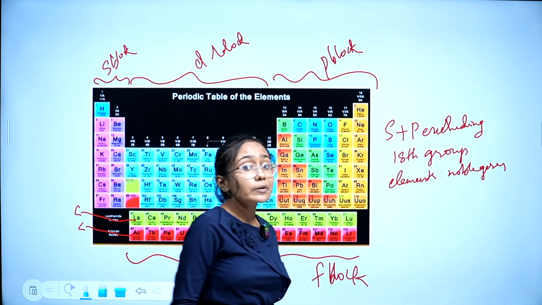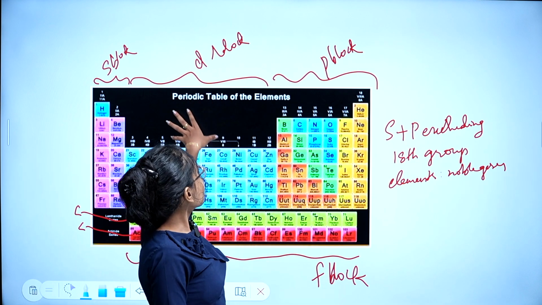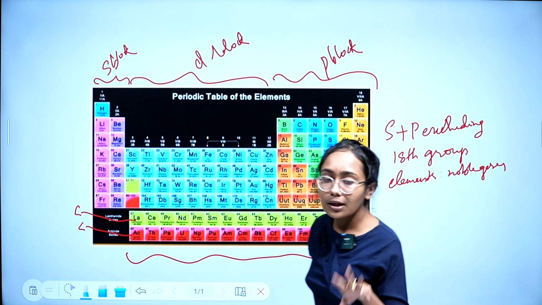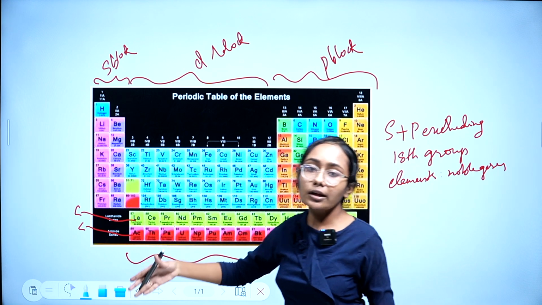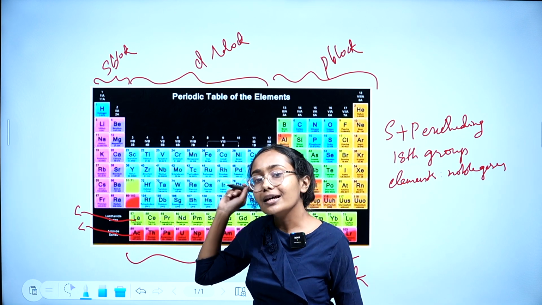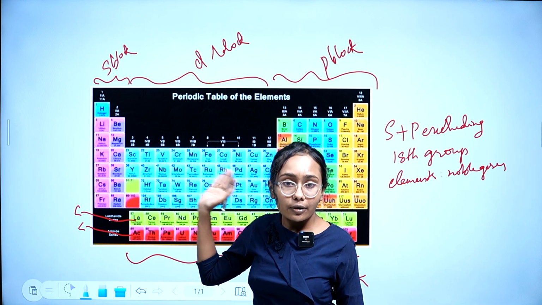The rest are called representative elements. And the D block elements are called transition elements. S and P block elements excluding the noble gases or inert gases or 18th group elements are called representative elements.